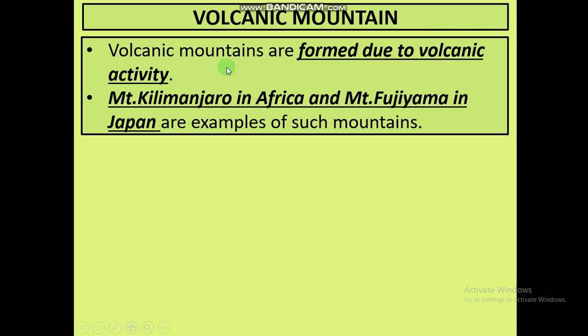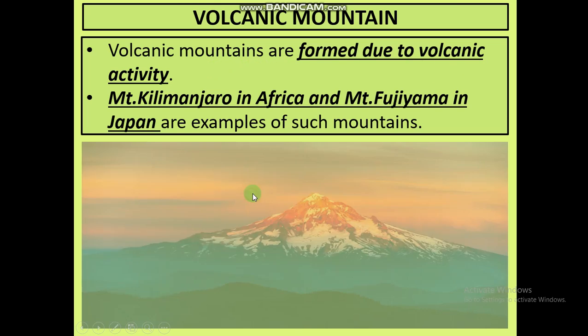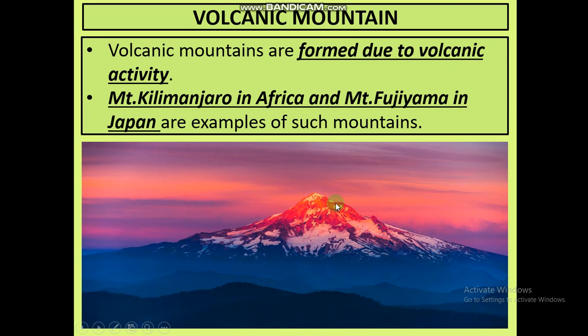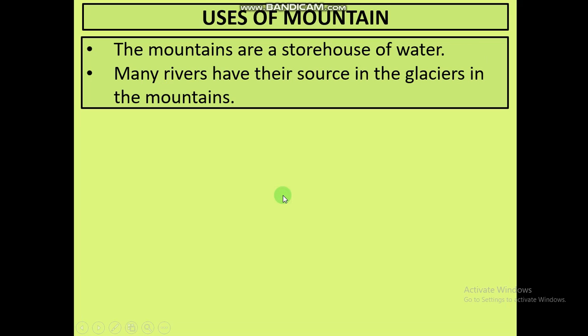Third one is volcanic mountain. Volcanic mountains are formed due to volcanic activity. Volcanic activity means when a lot of volcanic eruption is happening over its top, then such mountains are formed. When the earth becomes too hot from inside, it finds a very weak point to take out all the lava. And when those mountains have a weak top, all the lava bursts from here and comes out of the earth's surface. Mount Kilimanjaro in Africa and Mount Fujiyama in Japan are examples of such volcanic mountains.